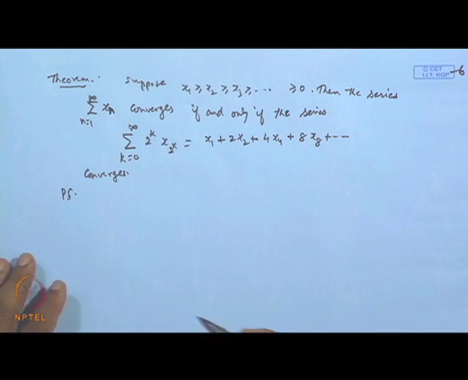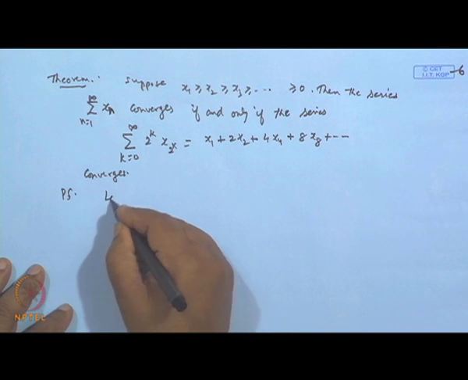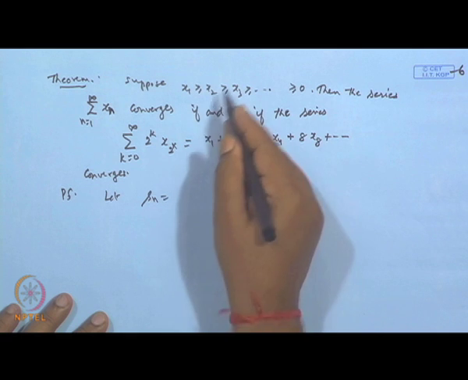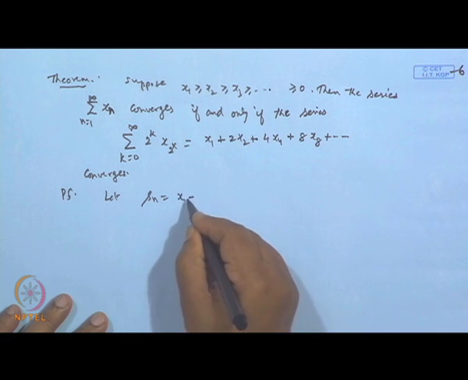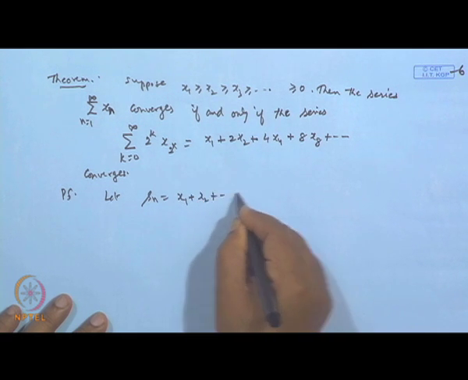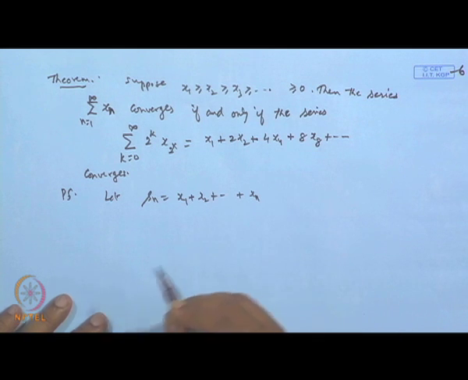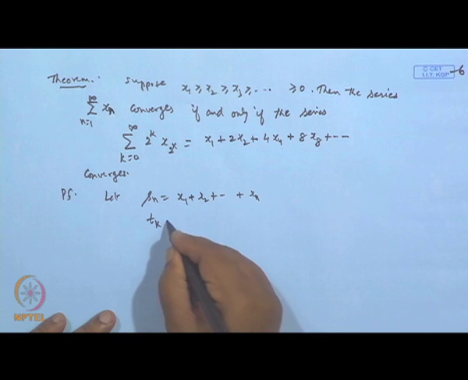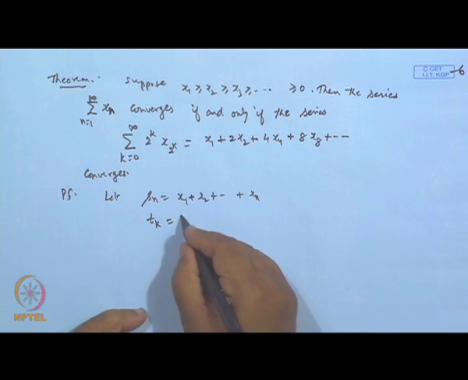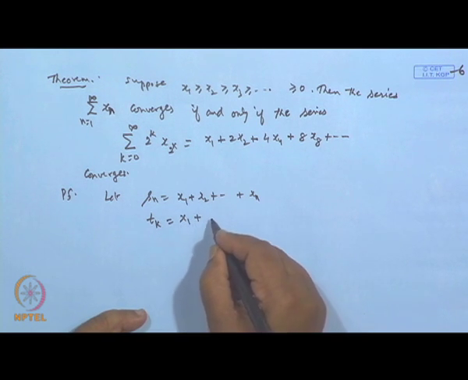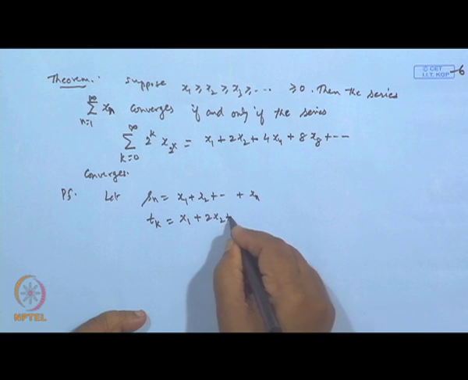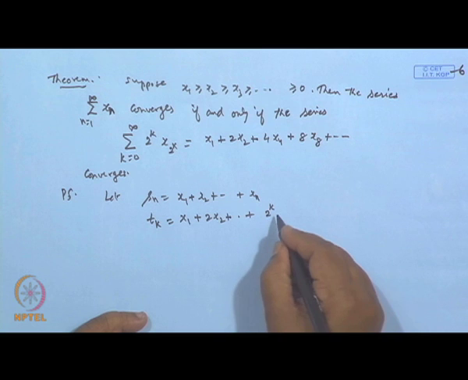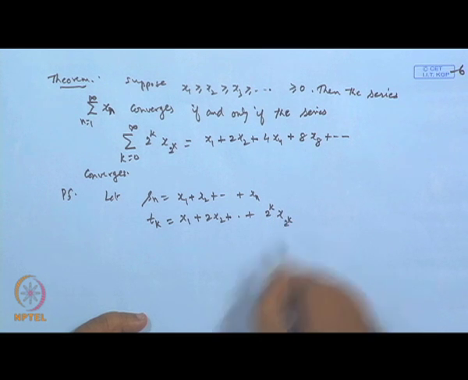So, let us consider the partial sums. Let S n stand for the partial sum of the first series, x 1 plus x 2 plus up to x n, and let T k stand for the partial sum of the second series, x 1 plus 2 times x 2 plus up to 2 to the power k x suffix 2 to the power k.